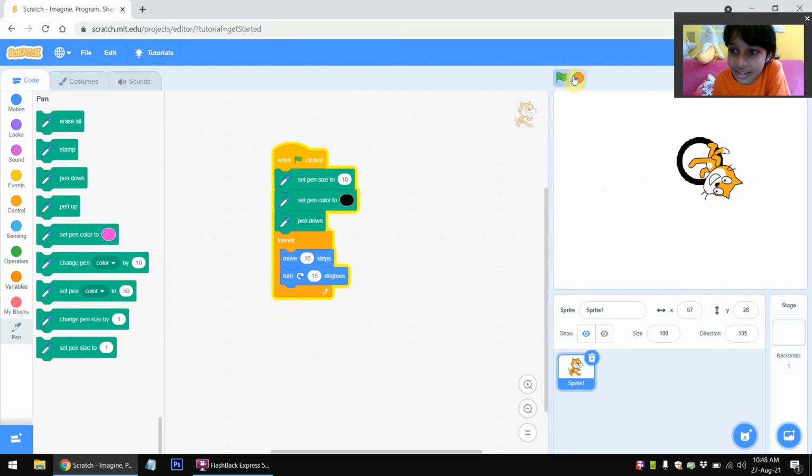And as you can see, the cat is drawing a quite perfect circle. And we can also move the cat, and as you can see, it made a very cool circle.